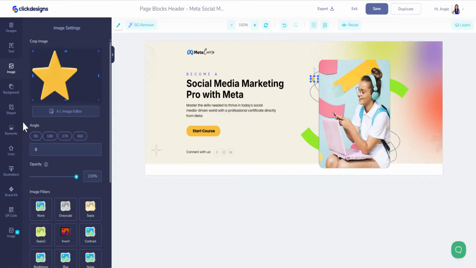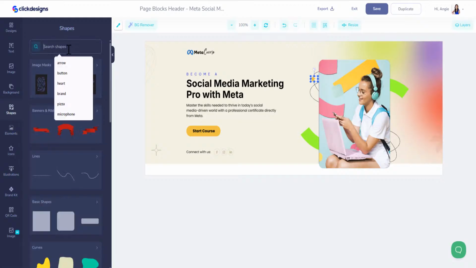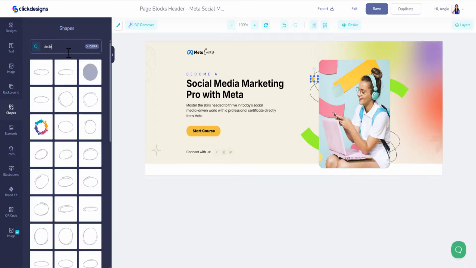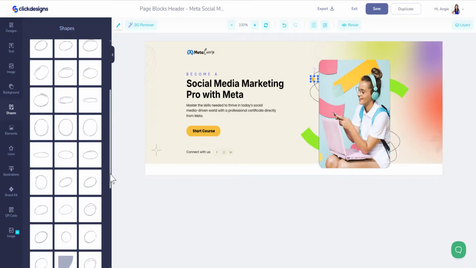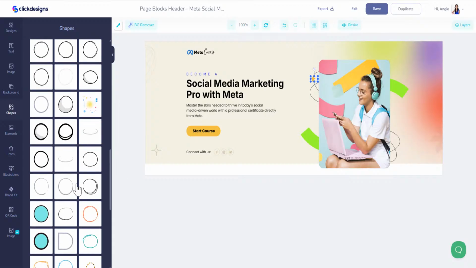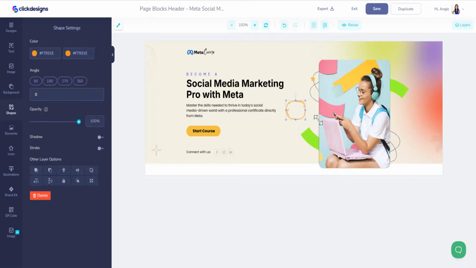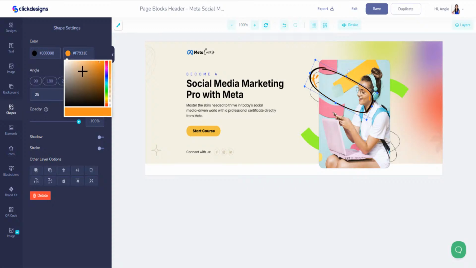Now let's go back to elements or shapes. You can go to either one. So if I go to shape, you can also type in star. I'm going to click on circle and see what comes up. I like how there's these little lassos here, and I kind of want it to be like it's a drawing versus anything else. So let's keep going. Let's see what else we can find down here. Lots of different shapes. Oh, I like this one. Okay, so we're going to move this one here and move that up. I'm going to turn it just like so, and I'm going to make this black.